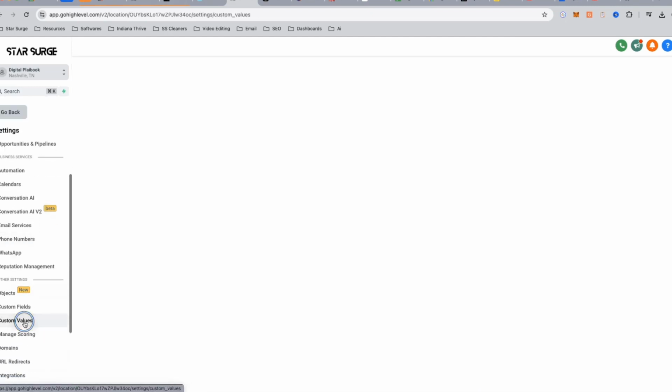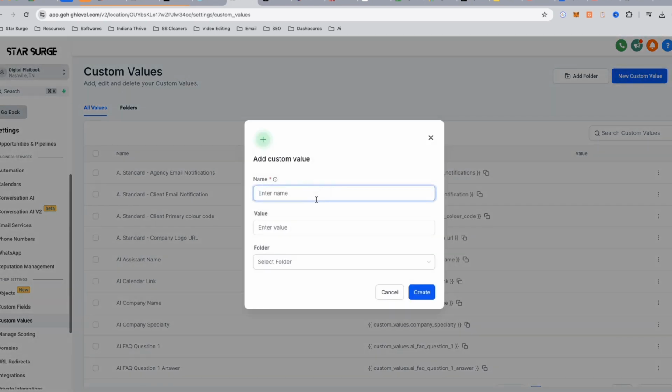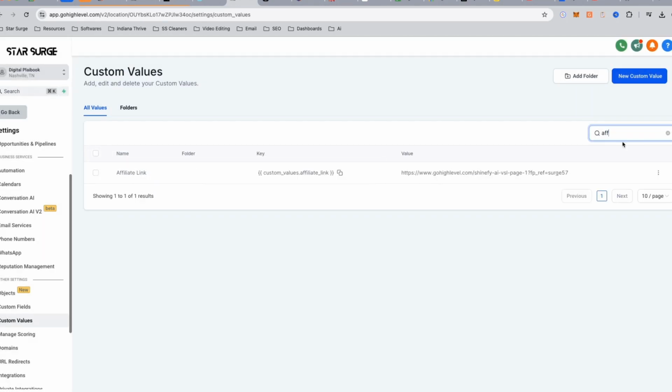Go to settings, custom values. All you'll need to do is hit create new, type affiliate link, and then you'll place the affiliate link of whichever tool you choose to promote. I have mine right here. Boom. So whenever that email gets sent out, this is the value and what's going to be inside that phrase right there.